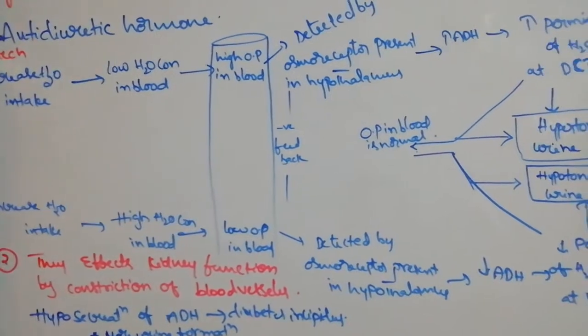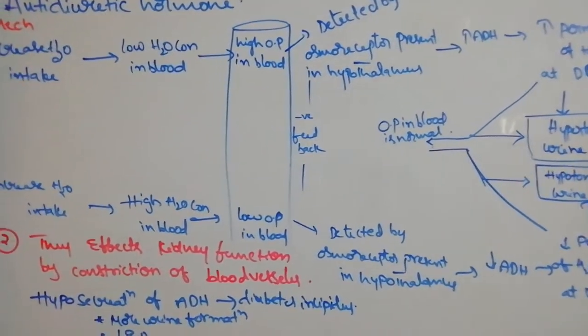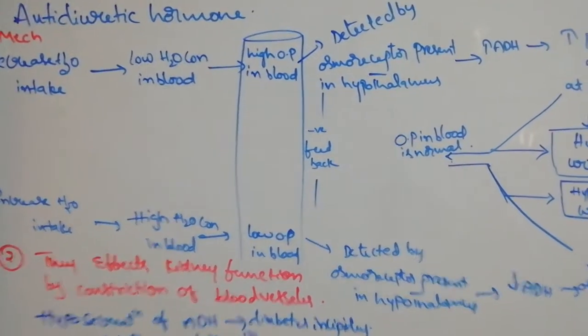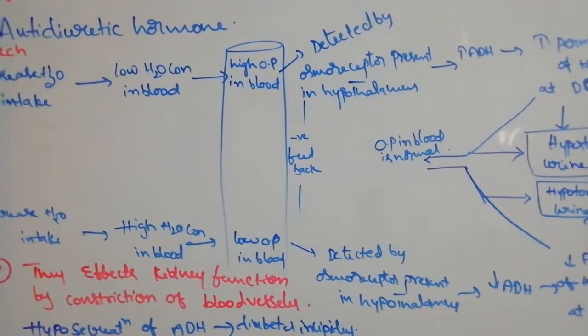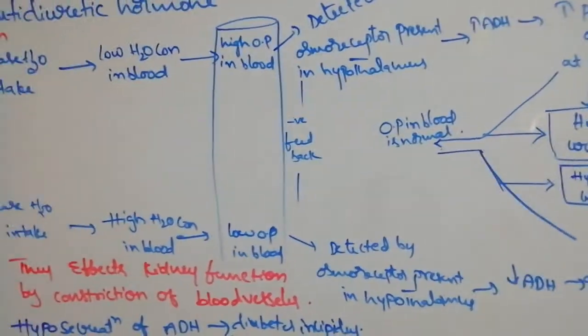If it decreases, ADH production will decrease. If osmotic pressure increases, ADH production will increase. So increasing and decreasing ADH keeps the osmotic pressure normal.